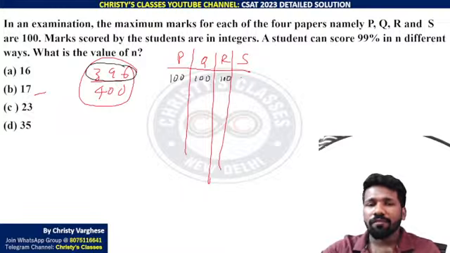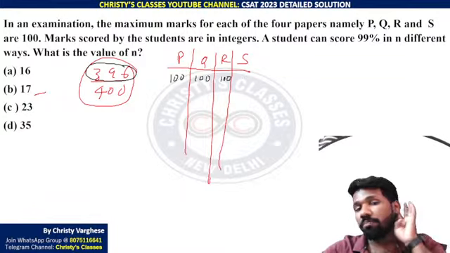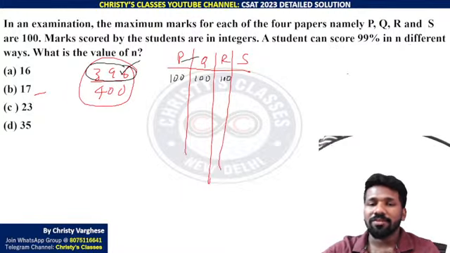Then for the 4th subject, how many marks? 4 marks can be skipped, or 4 marks should be skipped. Then only you will get 396 or 99%. Otherwise it will be a little more than 99%. That is not acceptable. Exactly 99% we need to score. That means 4 marks less from 100, so 96. This is a possibility. All of you clear?